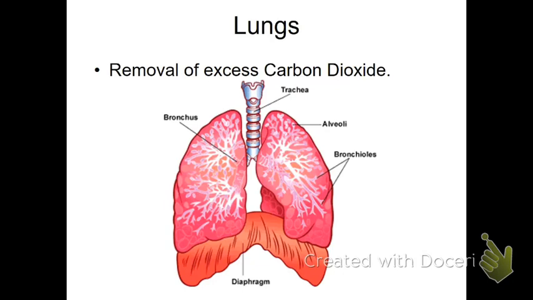Lungs. I'll just do the one thing. Lungs. Okay, remember, again, we've talked about this one. So if we're talking about the lungs, what other body system closely associates with this? Respiratory system. Okay, if we were talking about the liver, what body system is closely associated with that one? Digestive system. So you see the excretory system actually works with pretty much all the body systems, because what it's doing is removing waste that all the other body systems create.